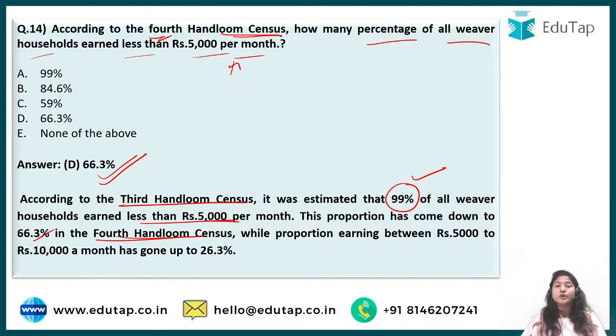So it's good news as well as bad news. The good news is that this percentage has a significant reduction. That is very good, because now people are earning more than 5,000 per month, which they deserve, because handloom is not a piece of cake, right? But the sad part is it is still 66.3%, right? And the proportion who earn between 5,000 and 10,000 has gone up to 26.3%, right?